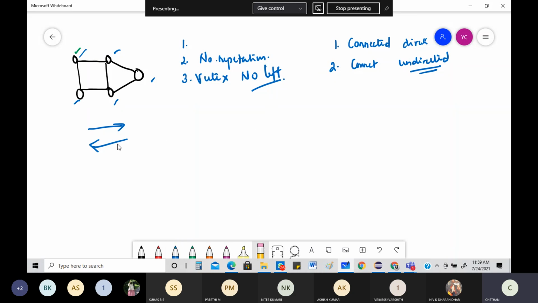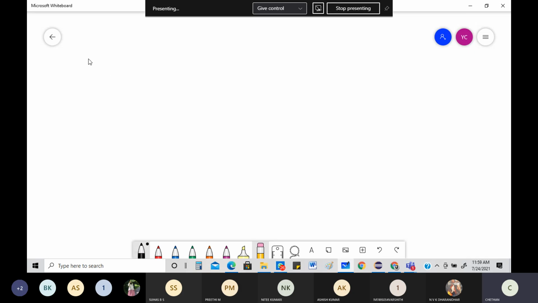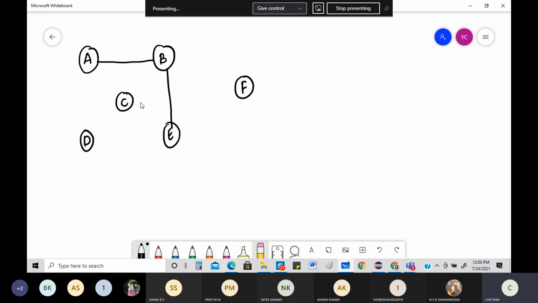Now, today's job is to make sure that we get to know the state space diagram, or the state space tree, of our Hamiltonian cycle. For that, what is to be kept in mind? We need to have a graph, so I'm going to write a graph. The graph has these vertices: A, B, C, then D, E, and of course F. All of them should be connected, so I'm connecting them. You can see very clearly it is fully connected.